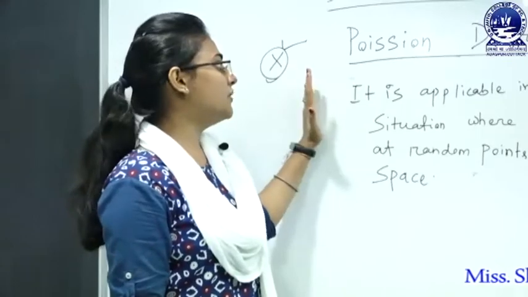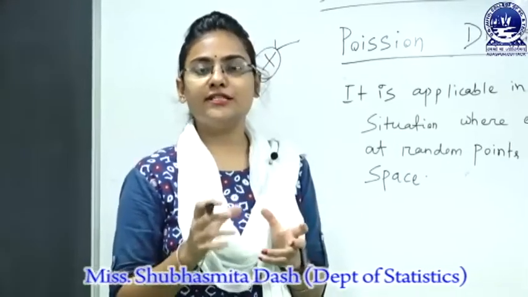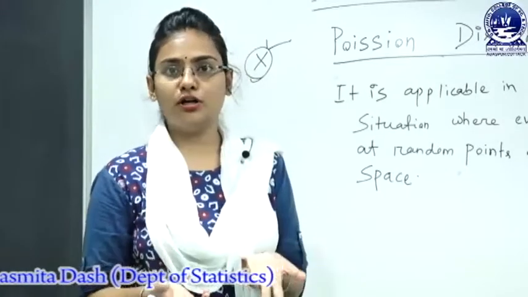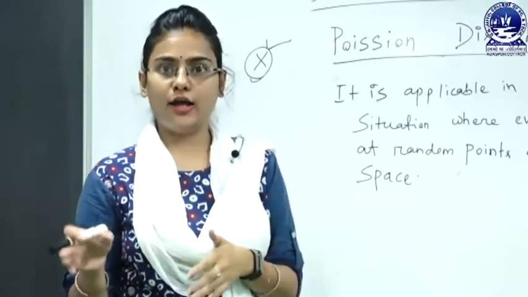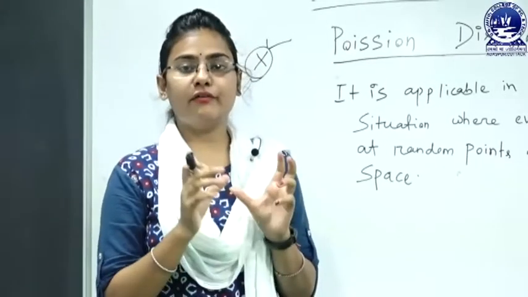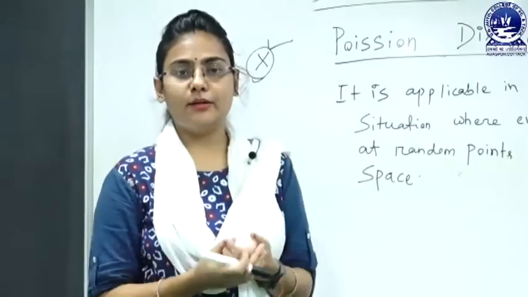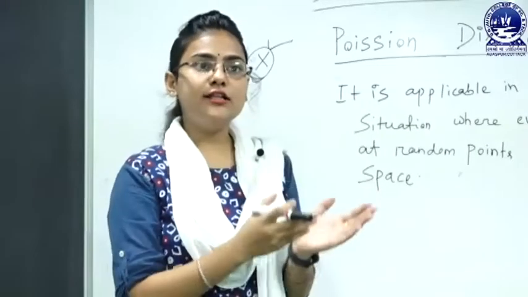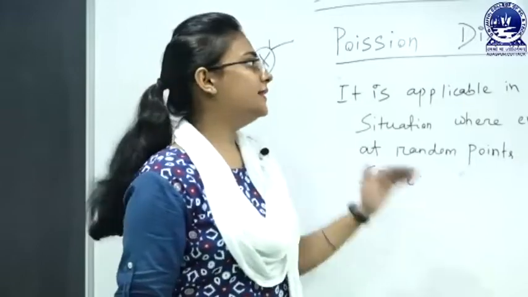In the Poisson distribution, there are many examples, like the number of suicide attempts or the number of suicides that occur in a particular city, or the number of accidents that happened in a city per day or per area. Then the number of errors in a page or in a book. All of these are countable data, meaning they are count data.